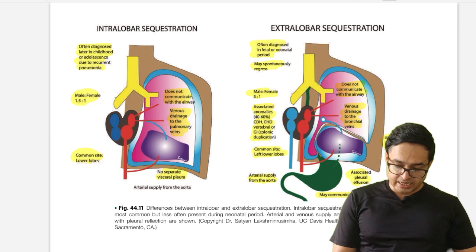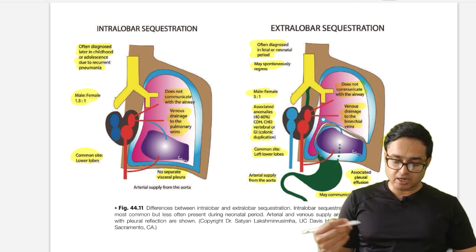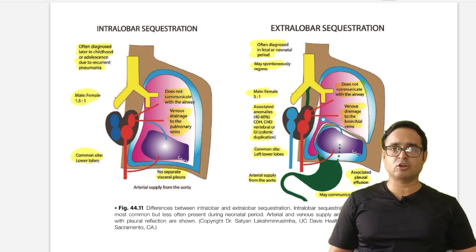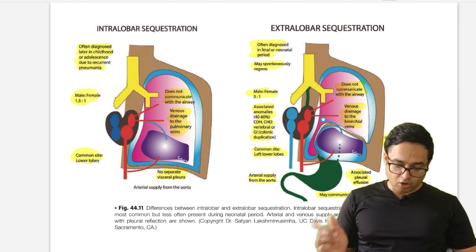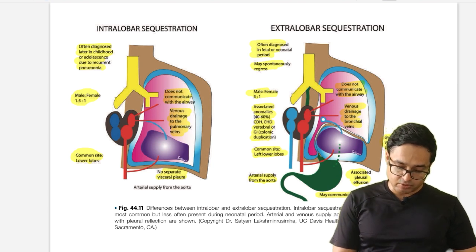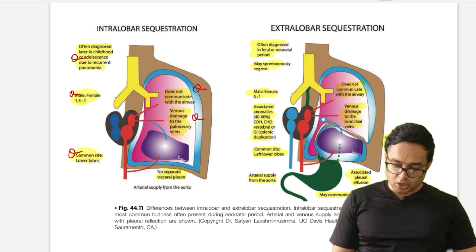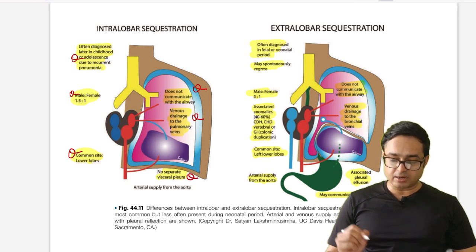Going forward to sequestration, intralobar sequestration and extralobar sequestration. Expect one question from this. Intralobar is often diagnosed later in childhood or adolescence due to recurrent pneumonia. Okay, male to female ratio is 1.5 to 1. Common site is lower lobe. Does not communicate with airway. Venous drainage to the pulmonary vein is seen. No separate visceral pleura is seen.